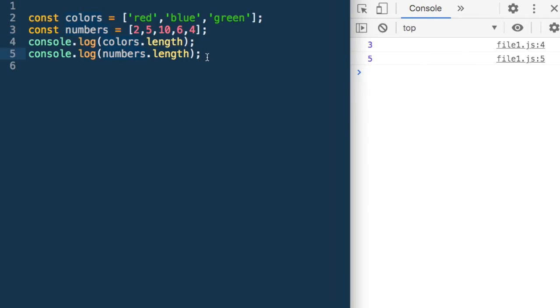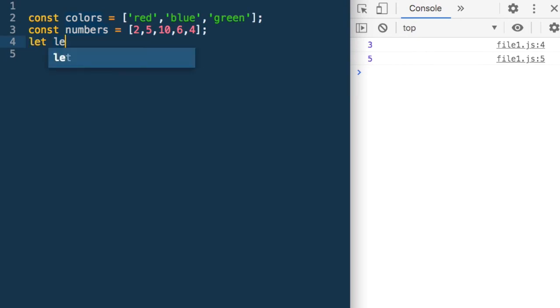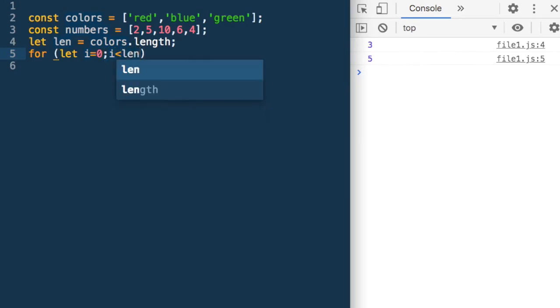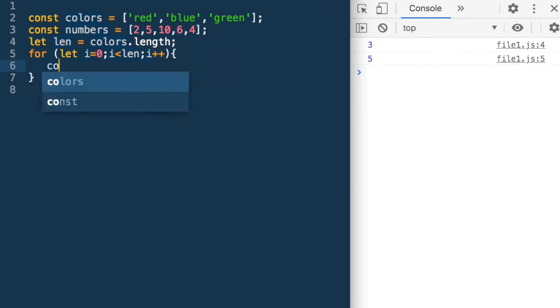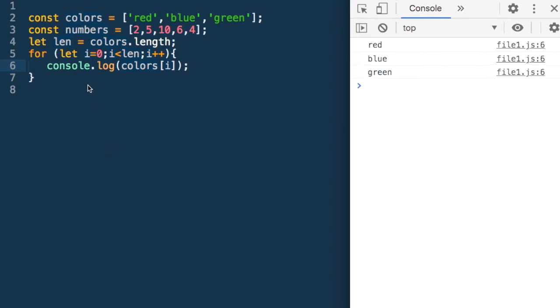Like we did, we can also access the elements and print them. So I can say let len is equal to colors.length. I'll put a for loop for let i is equal to 0. Why 0? Because it starts from the 0th index. i less than len. Why less than len? Because the last index will be len minus 1 if it starts from 0. i++. And I can just say console.log colors[i]. So now when I run it, I get red, blue, green.